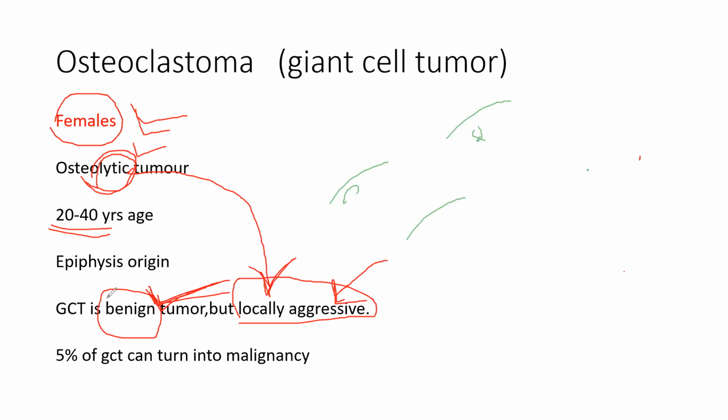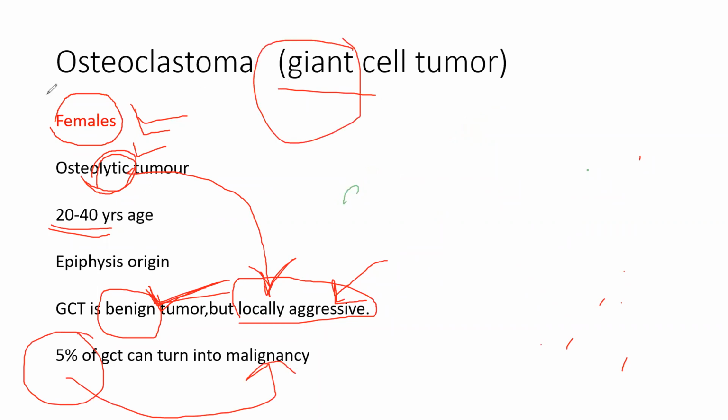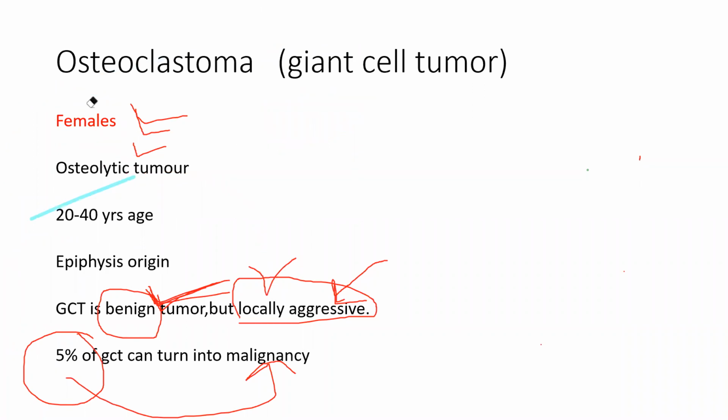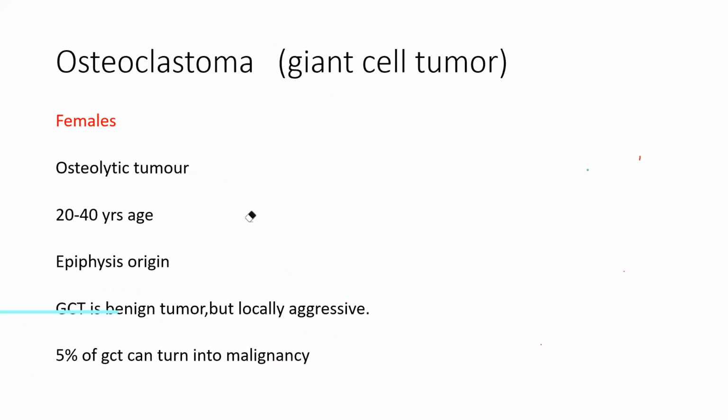Females, 20 to 40 years, epiphysis, giant characteristic, and only 5% of them turn into malignancy. So for osteoclastoma, you just remember females. I think you can relate everything with this. Giant cell tumor, giant characters of young females, very benign in nature. Only 5% can turn into the aggressive one, but they are very locally aggressive to their counterparts, and osteolytic. Most common in females. So don't get offended, I just keep it to help you remember.